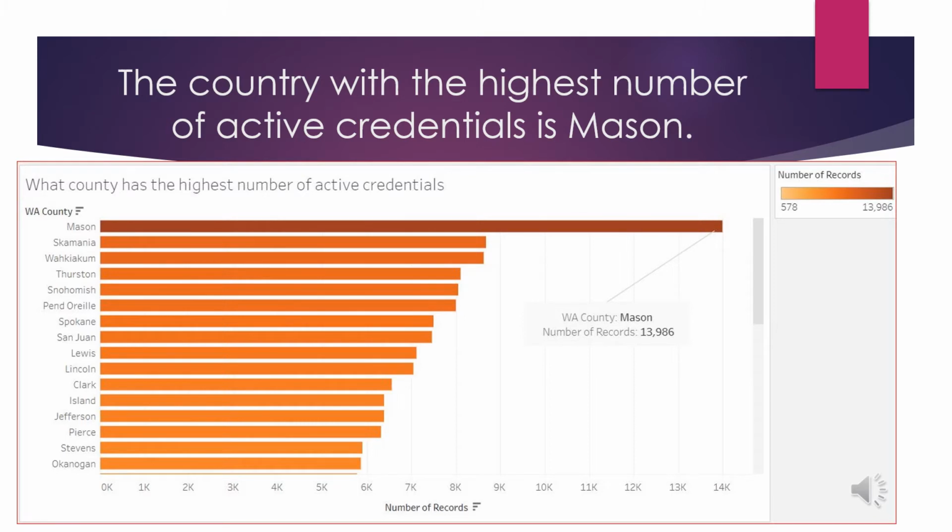As you can see on the graph, the county with the highest number of active credentials is Mason. It has about 13,986 active credentials. We can interpret this by saying that in the county of Mason, about 13,000 medical providers are allowed to practice on patients because they still have their credential active.